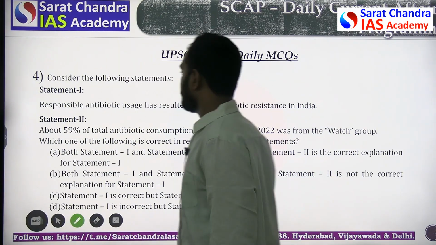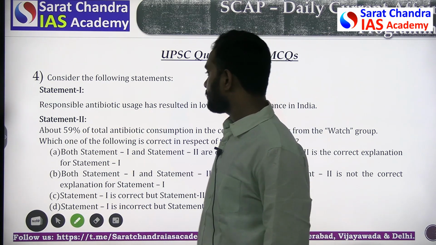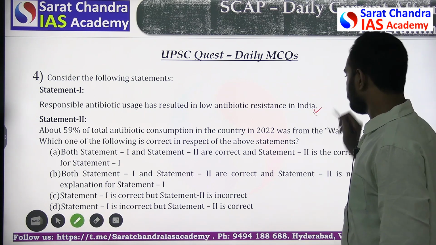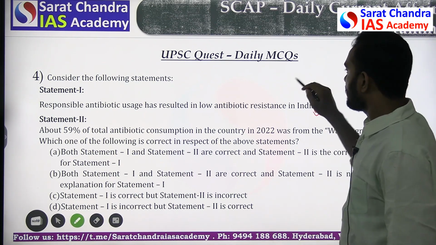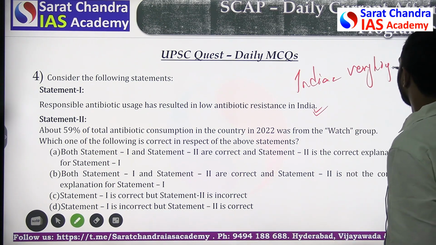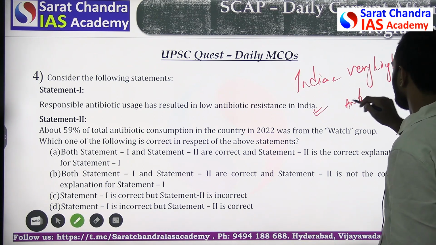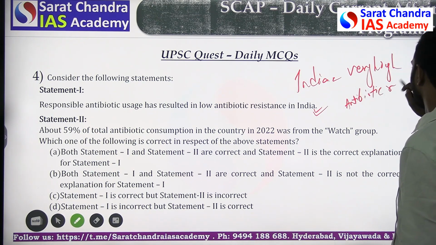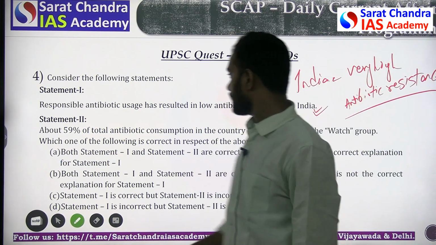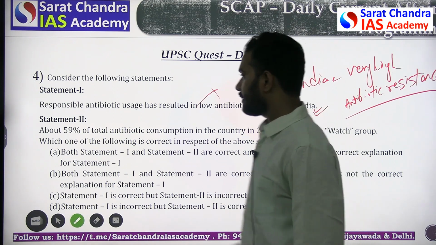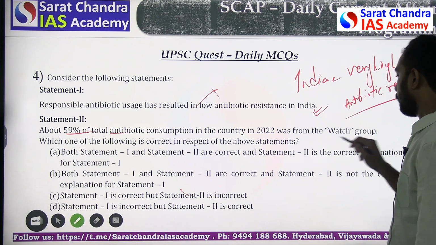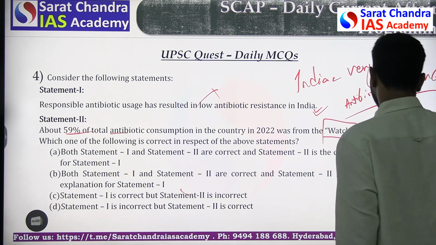In this question, consider the following statements. Statement 1 says responsible antibiotic usage has resulted in low antibiotic resistance in India, which sounds true, but the problem is India is one of the countries having very high antibiotic resistance. Antibiotic resistance is very high in India, because of which this statement is wrong. The second statement is about 59% of the total antibiotic consumption in the country in 2022 was from the watch group. So what is this watch group?